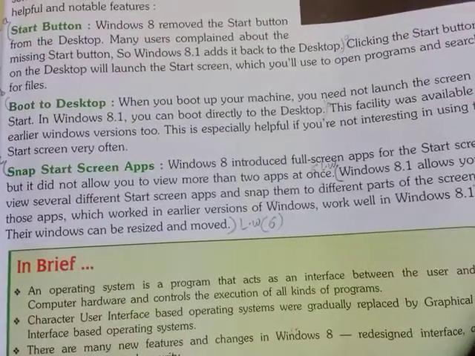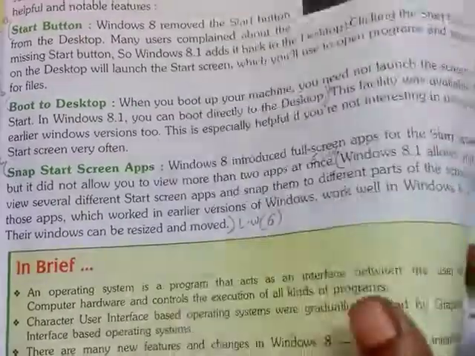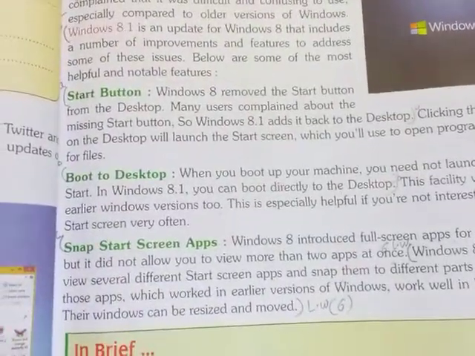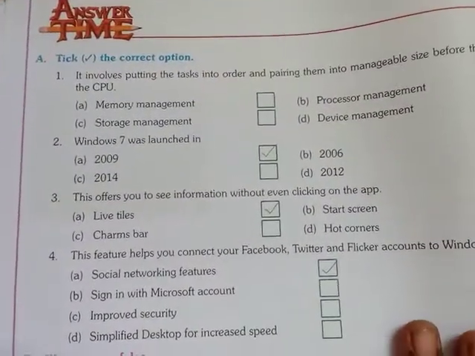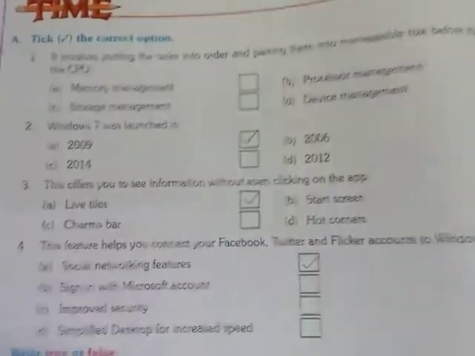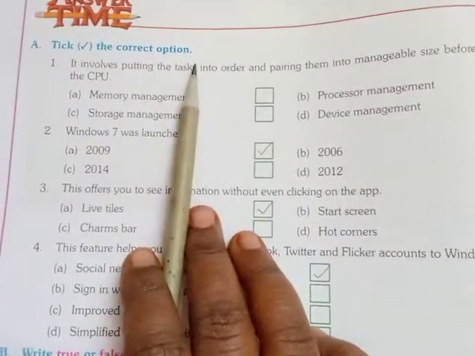So children, this is the explanation of Windows 8.1. Once you revise this lesson again, then you can understand better. Okay, now see children, answer time. Here multiple choice answers are given.